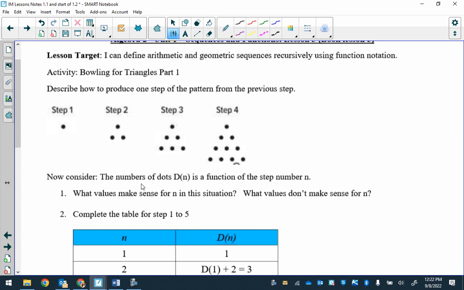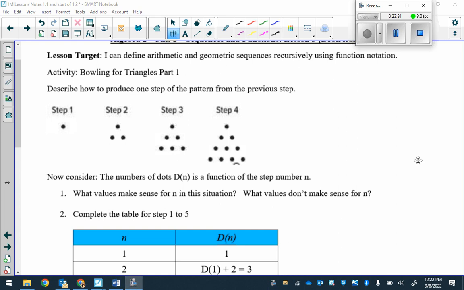Okay. What do you guys notice? Go ahead, Julie. Okay. Any similarities that you notice? Is there anything that you could kind of connect to? Anything?